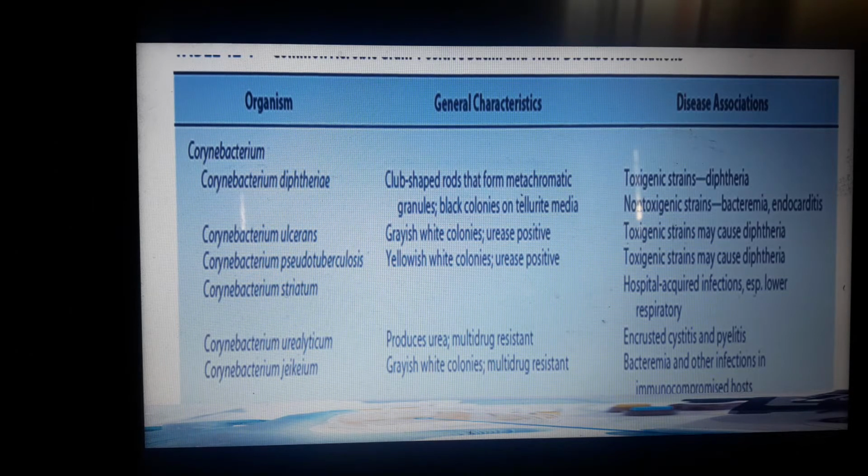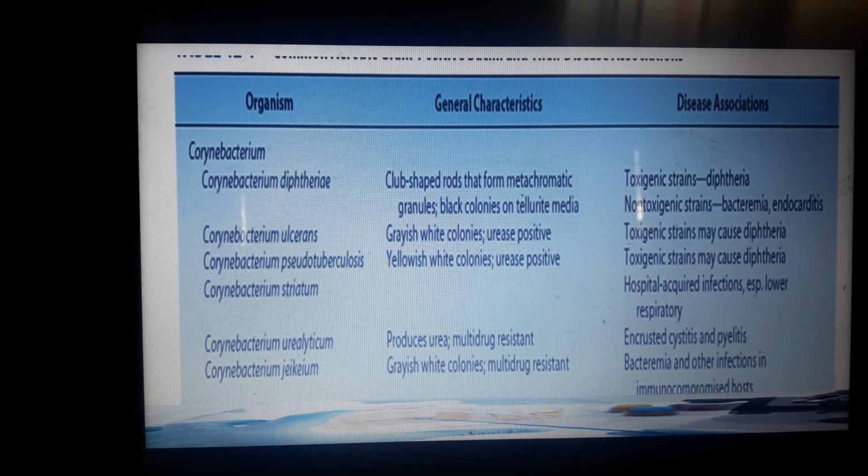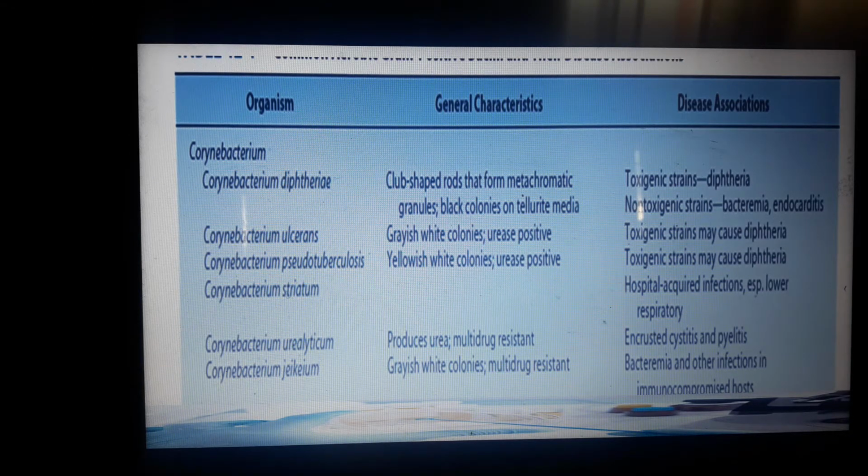Another one is ulcerans: grayish white colonies, urease positive. When you say urease positive, it can convert urea into carbon dioxide and ammonia. And of course, it causes diphtheria, a toxigenic strain. And then we have Corynebacterium pseudotuberculosis. Pseudo means false. Based on the general characteristics, yellowish white colonies, urease positive, and a toxigenic strain that may cause diphtheria, and it is also considered to be a nosocomial or hospital-acquired infection, especially of the lower respiratory tract.